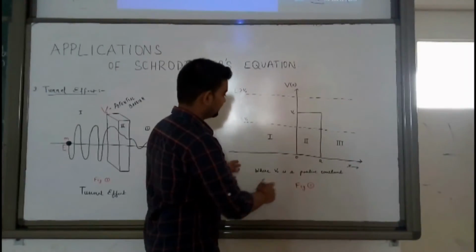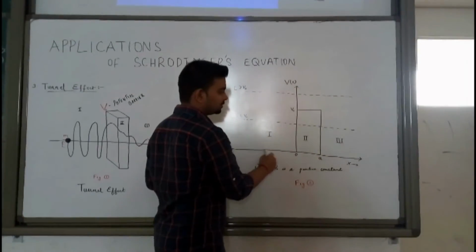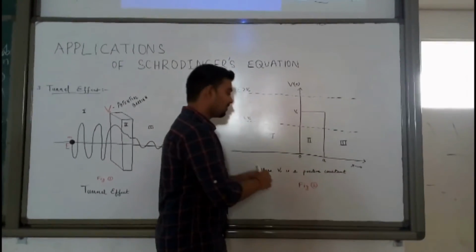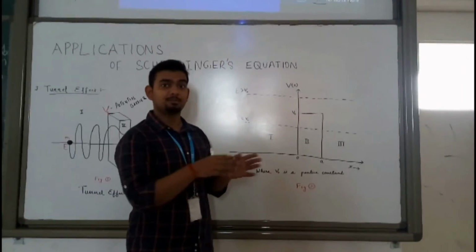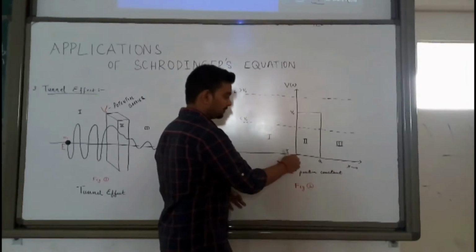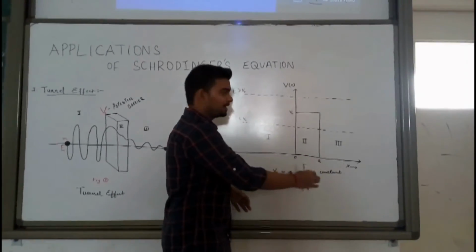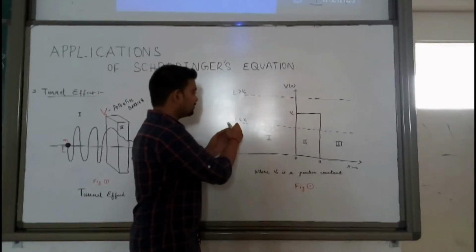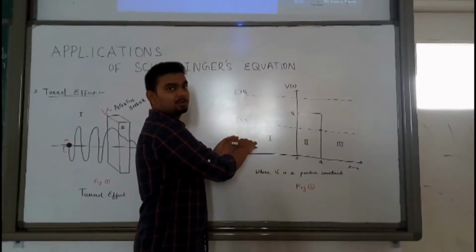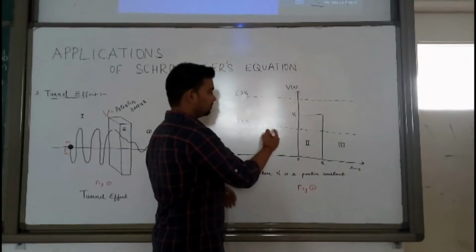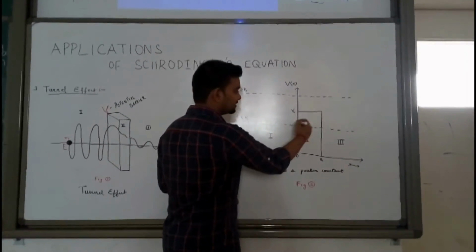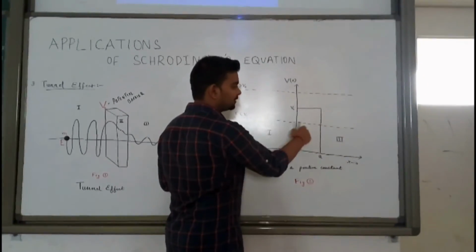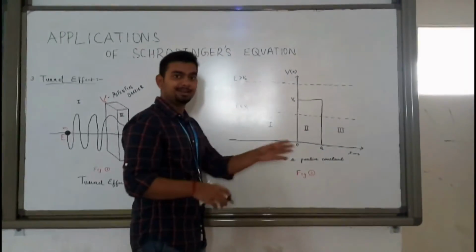From x less than 0 and x greater than a, the value of the potential is 0. But in the region x equal to 0 to x equal to a, the value of the potential barrier will be V0. If the energy E is less than V0, then the particle simply penetrates from region 1 to region 2 and region 3, but the amplitude will decrease.